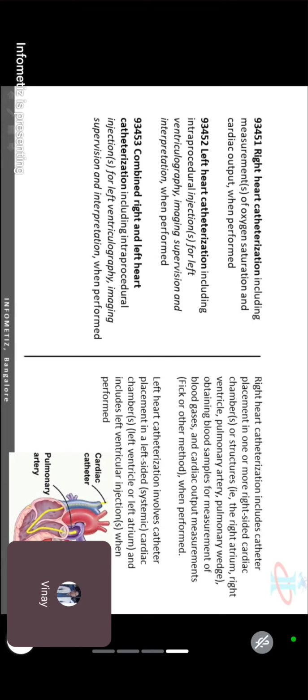93452 is left heart catheterization. With left heart catheterization, injection procedures will always be included. You can see, including intra-procedural injection. So within that procedure, if they are doing injection, that would be included. You cannot charge separately. But if they are doing it along with right heart, injection is coded separately. We have an add-on code for it. So 93452 is for left heart catheterization. Write down LT.